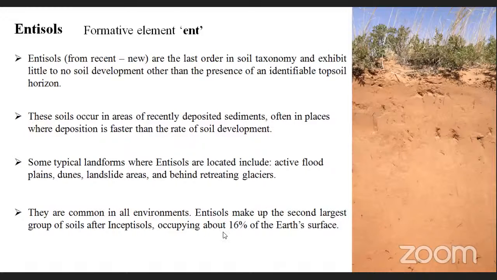Most of them, about 16 percent, we can say entisols are the second largest group after inceptisols. So inceptisols and entisols stand between one and two positions respectively. So this is regarding the entisols. Entisols are nothing but empty, because there are no horizons there. All the sediment depositions only you can expect in this type of soils. This is regarding the entisols.